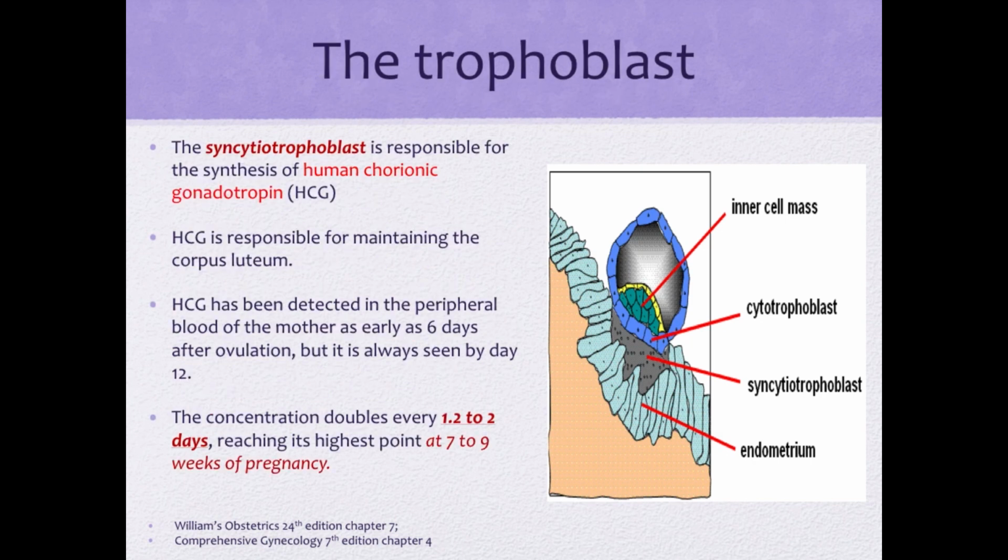The syncytiotrophoblast is responsible for the synthesis of human chorionic gonadotropin. HCG is responsible for maintaining the corpus luteum. HCG has been detected in the peripheral blood of the mother as early as 6 days after ovulation, but it is always seen by day 12. The concentration doubles every 1.2 to 2 days, reaching its highest point at 7 to 9 weeks of pregnancy.